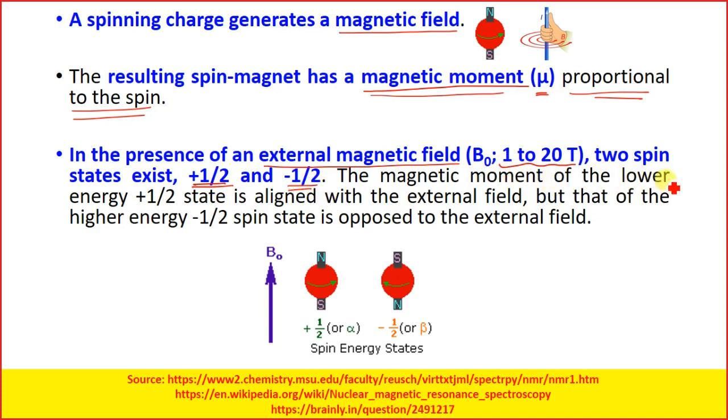The magnetic moment of the lower energy state, plus half, is aligned to the external magnetic field, but that of the higher energy state, minus half spin state, is opposed to the external field.